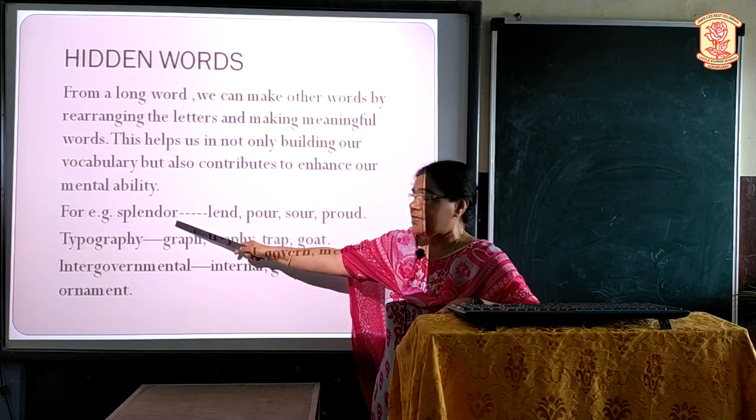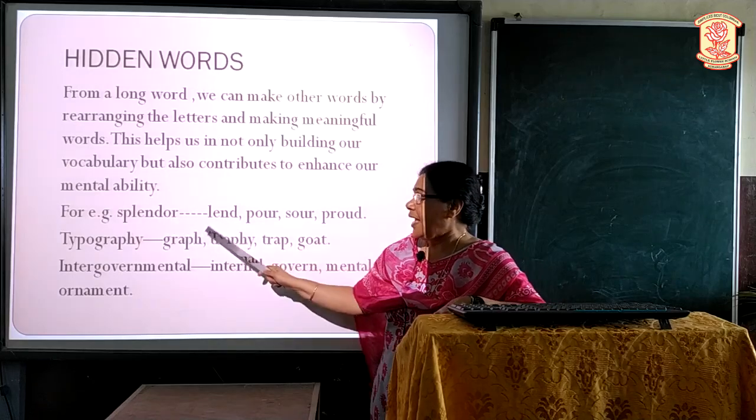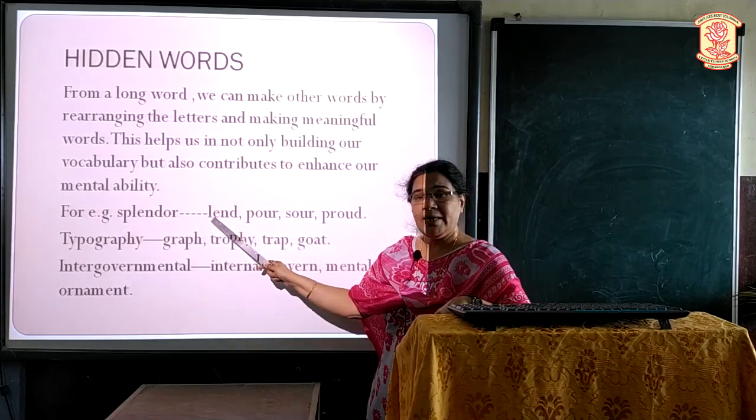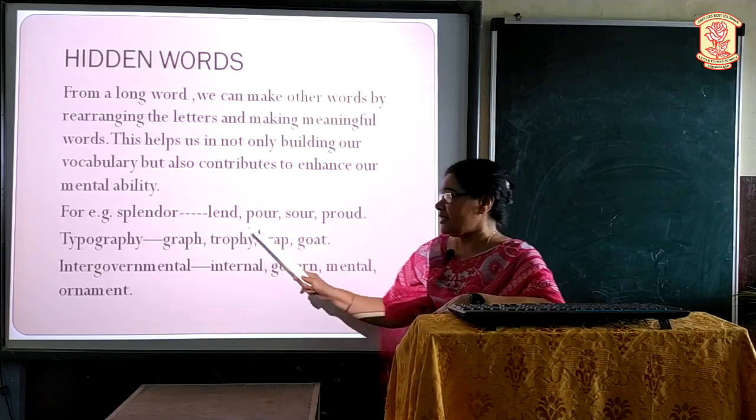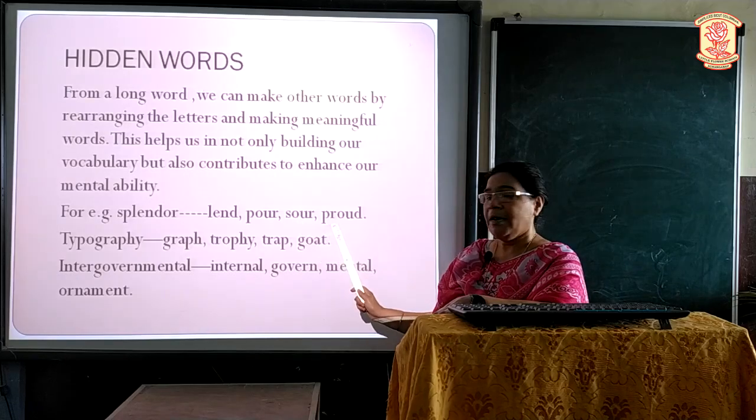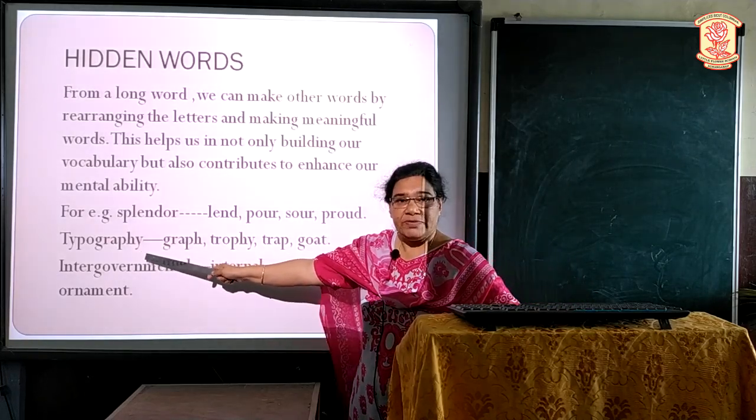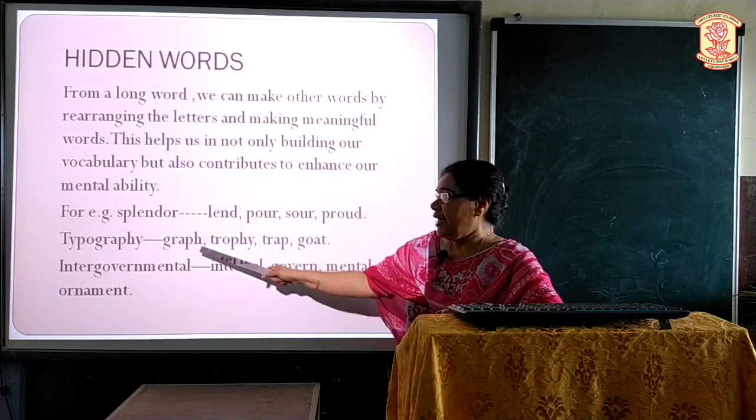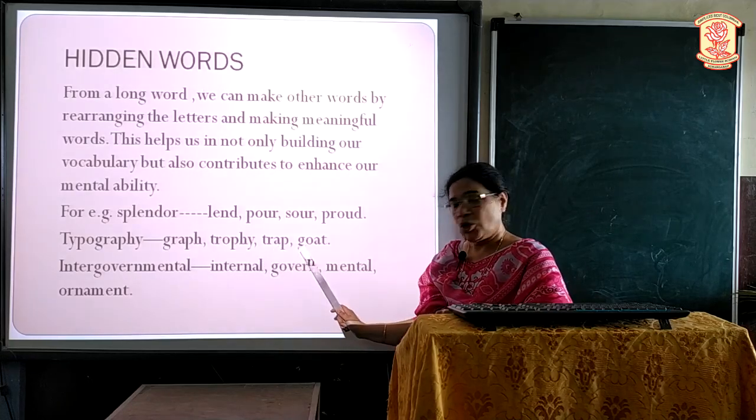Using these spellings, you have to make another 4 words like L-E-N-D. You have to gather letters from here and there and make one meaningful word. The other one is pour. From here only it is made. Then short and proud. Another word is typography. From this word you have to make 4 meaningful words like graph, trophy, trap, goat.